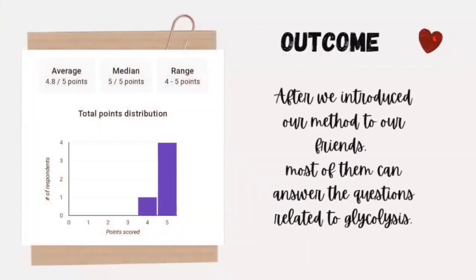After we introduced our method to our friends and followers, most of them could answer the questions related to glycolysis. As you can see, most of them are able to score 4 or 5 out of 5. So, in conclusion, our goal is achieved. Our friends can use our story as a method to memorize the glycolysis process effectively.